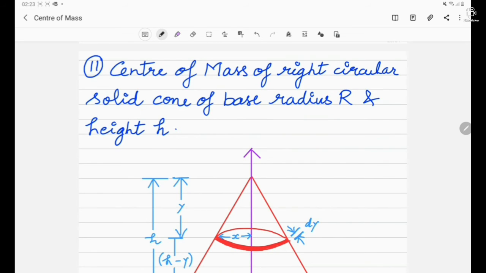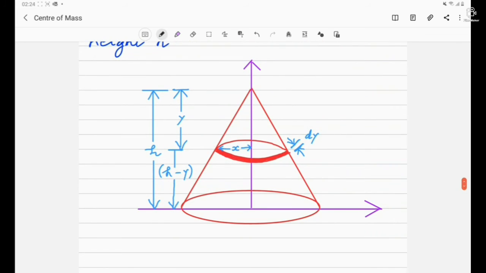Center of mass of a right circular solid cone of base radius capital R and height h. So let's see the diagram. Here, what is the differential part? The differential part that I have assumed is this disk. The thickness of the disk is shown here as dy. It is at a distance of y from the origin O. The total height of the cone is small h.